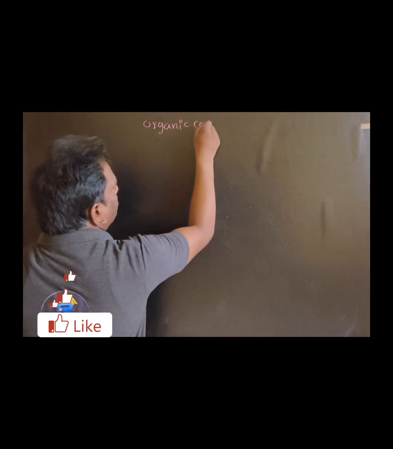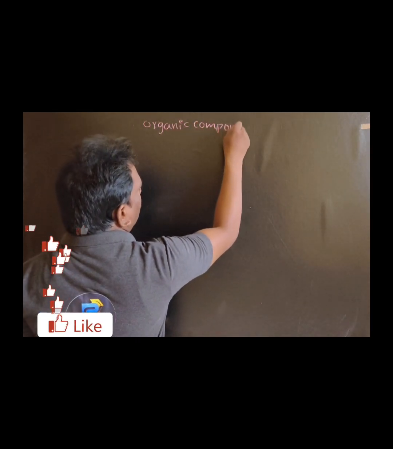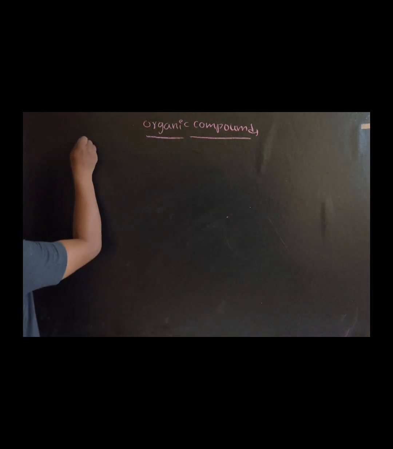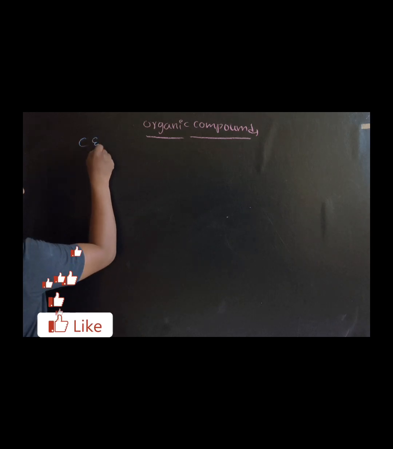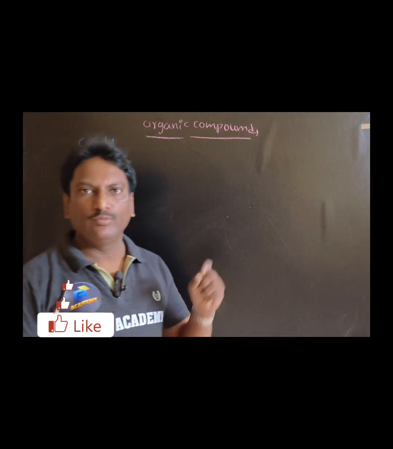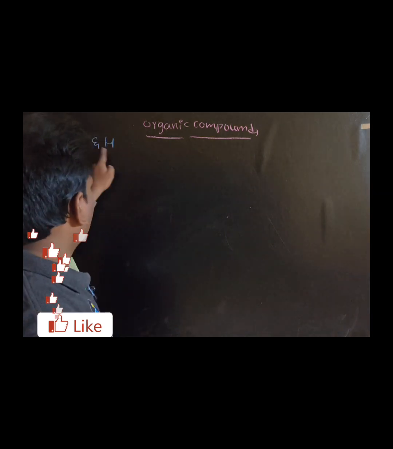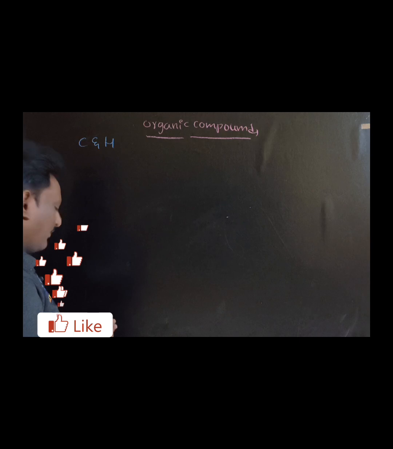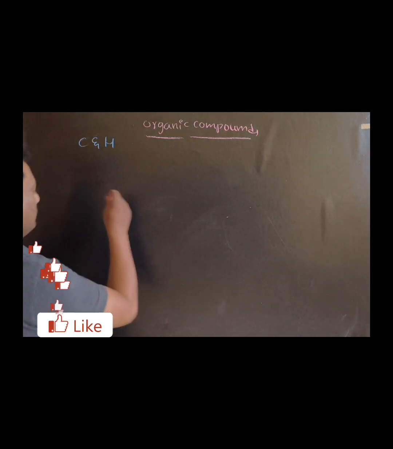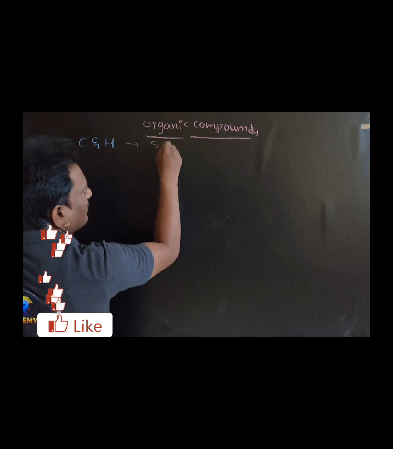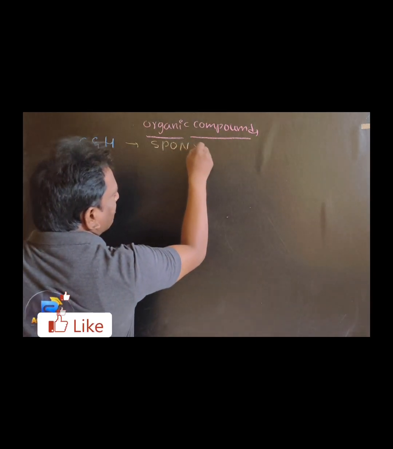Organic compounds mainly contain carbon and hydrogen. If you take any organic compound, you will see that carbon and hydrogen are present.